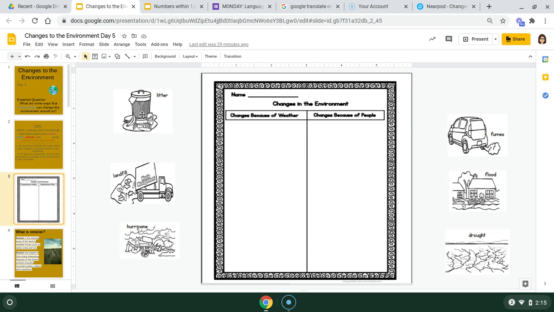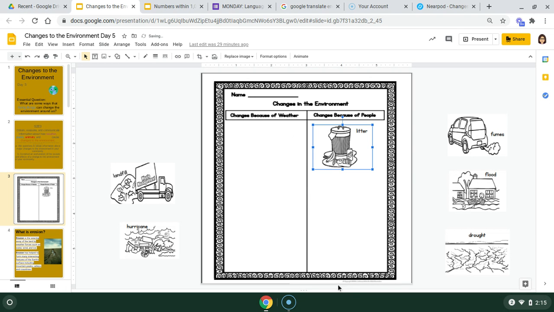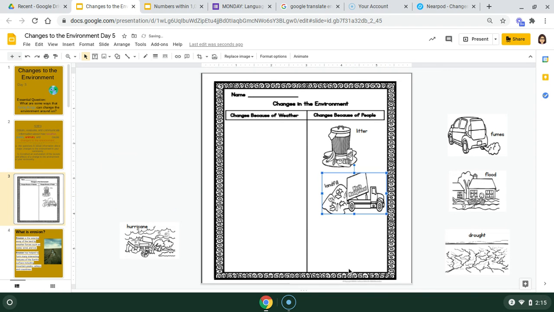All right, litter. Is litter a change because of the weather or people? All right, litter is because of people. That's an effect of people. And a landfill. Landfills are caused by people. What about a hurricane? Hurricanes are caused by weather.